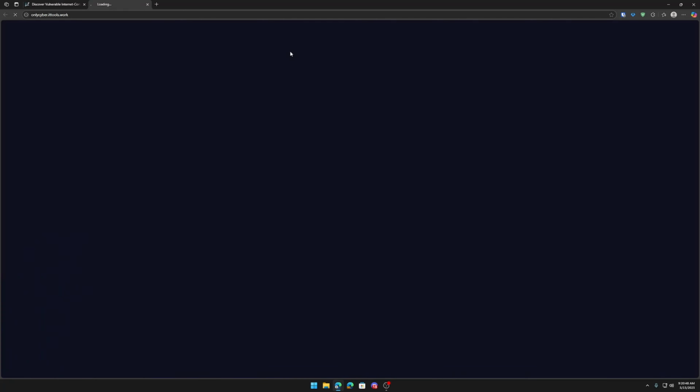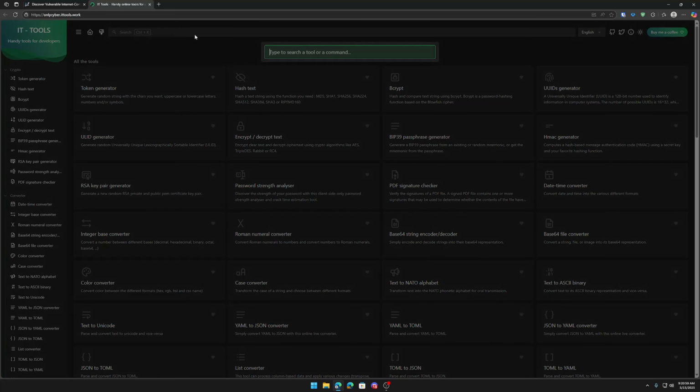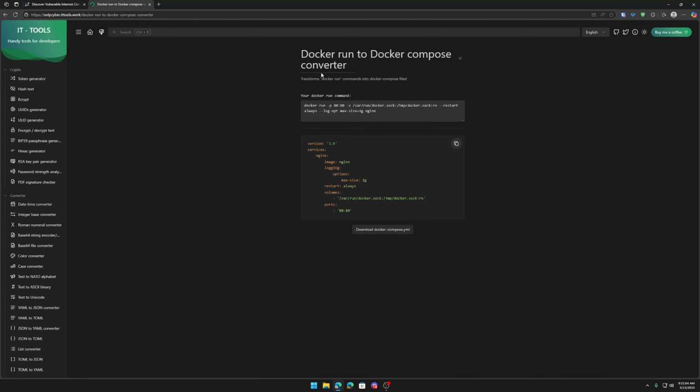We also have IT tools. This is fantastic if you're trying to do literally anything with generating stuff or converting. One of my favorite ones is the Docker run to Docker Compose converter. It has a little pre-filled information showing how it would work. All you have to do is remove this, put your Docker run command in here, and it'll convert it to the Docker Compose YML.